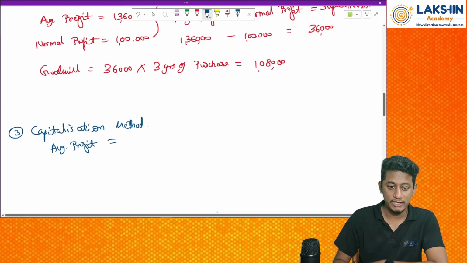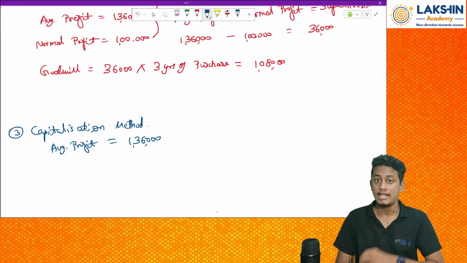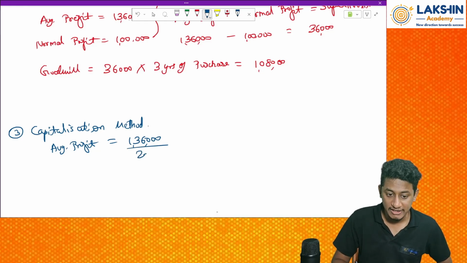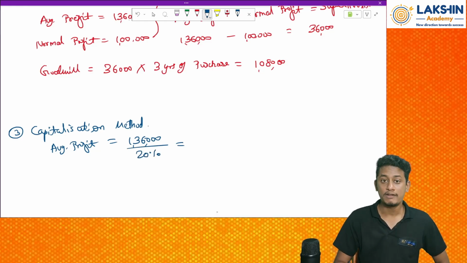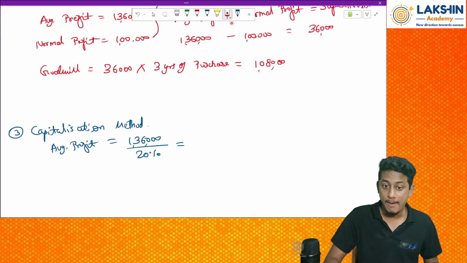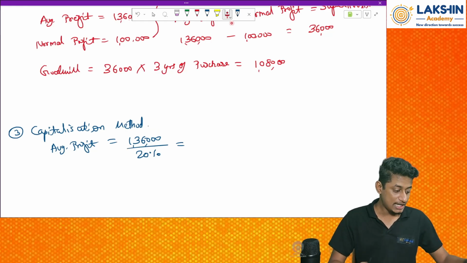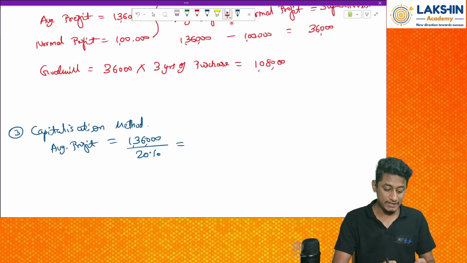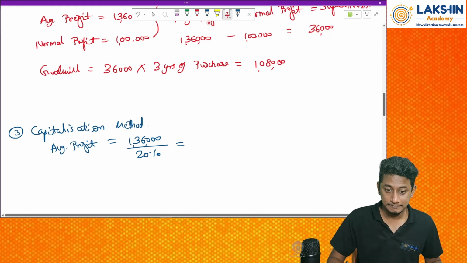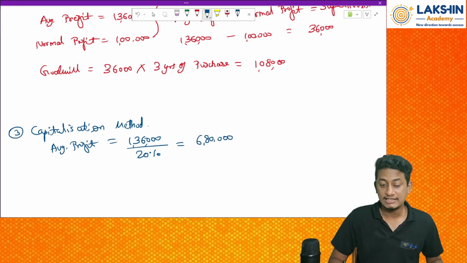What is my average profit? It is rupees 1,36,000. This is the average profit. Suppose I divide it by 20%, what will I get? I will get the capital required to earn a profit of 20%. So 1,36,000 divided by 20% will be 6,80,000. 6 lakh 80,000 rupees, right?